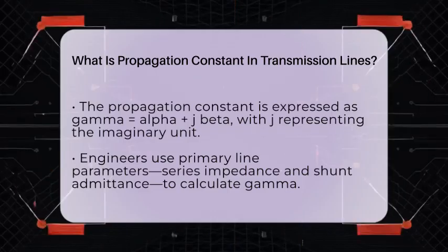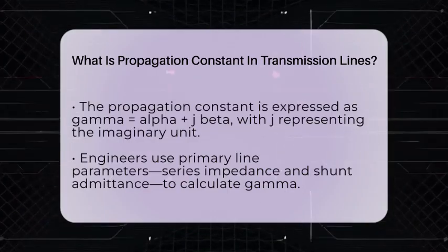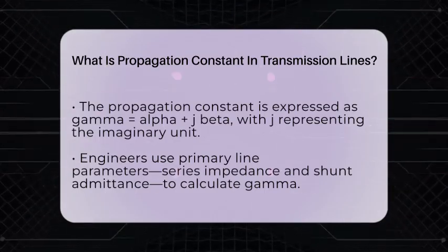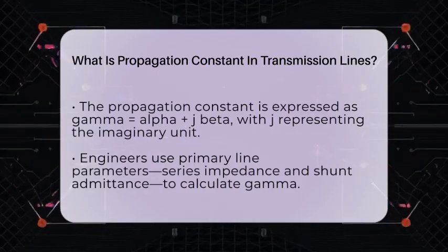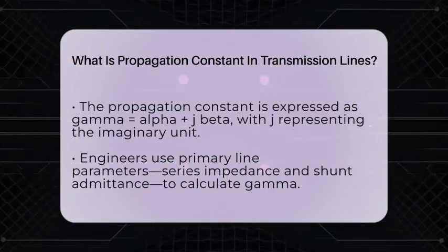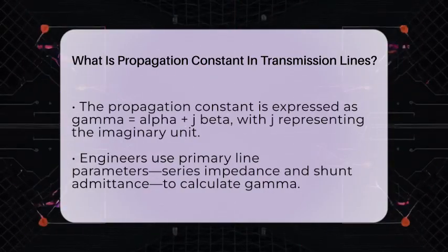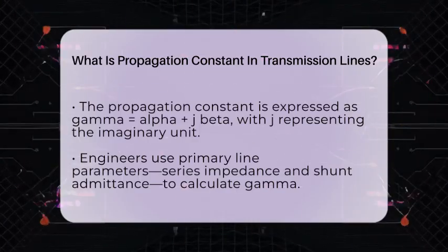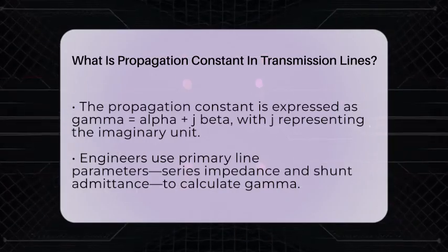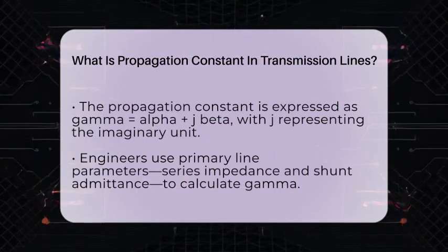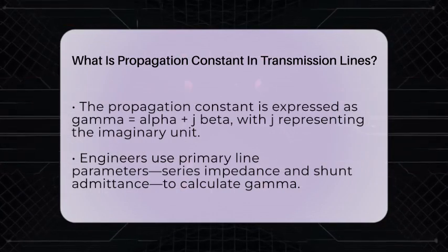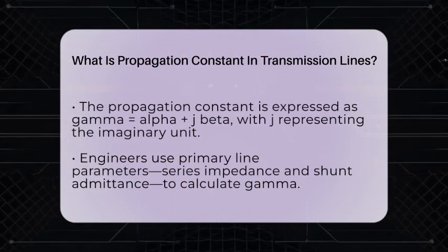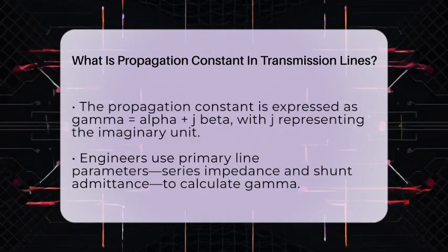Putting it all together, the propagation constant is written as gamma equals alpha plus j beta, where alpha is the attenuation constant and beta is the phase constant. The letter j is just the imaginary unit, used in math to represent a 90-degree phase shift. In power systems and renewable energy projects, understanding the propagation constant helps engineers design lines that deliver power efficiently. It shows how signals weaken and shift phase, which is essential for controlling power flow and reducing energy losses.